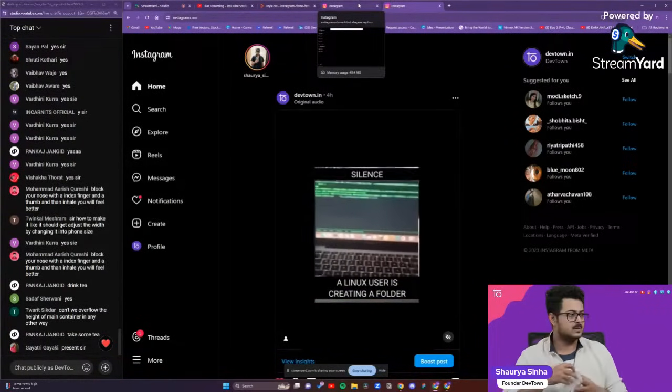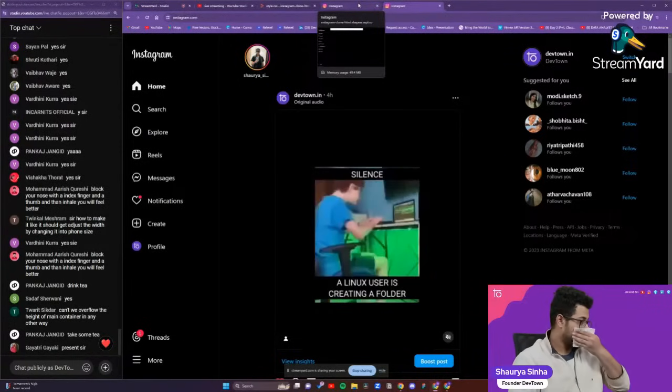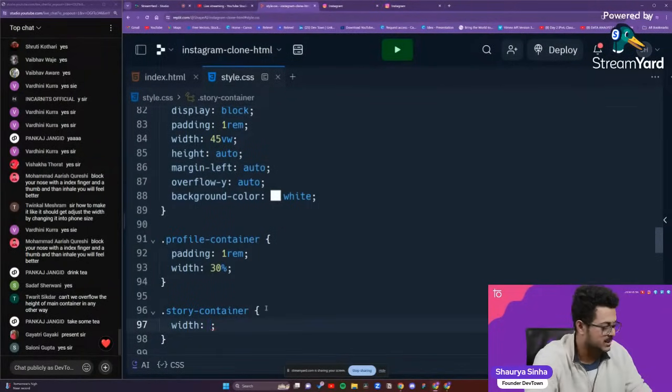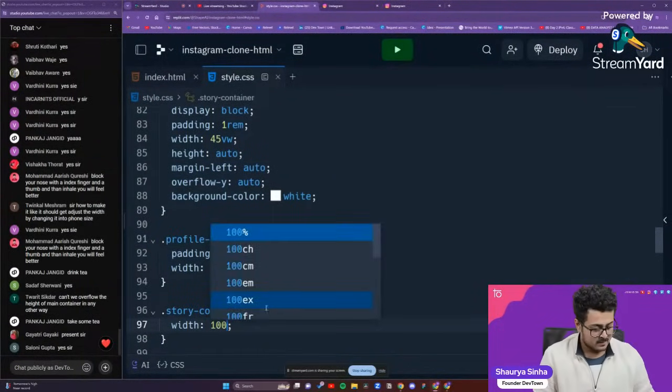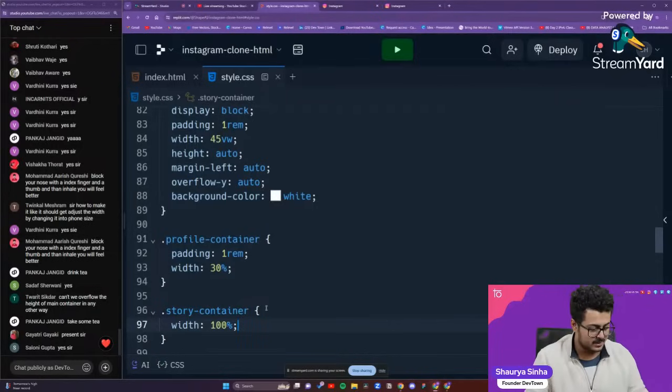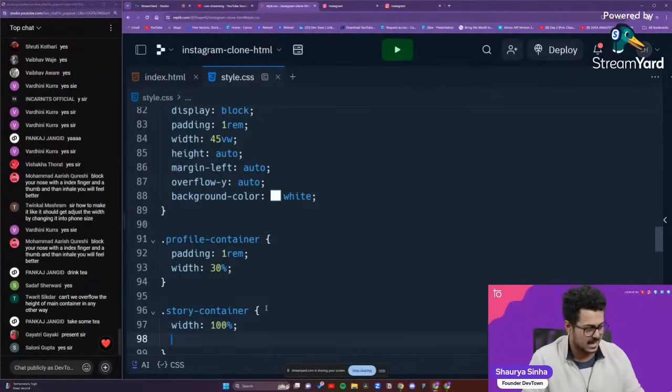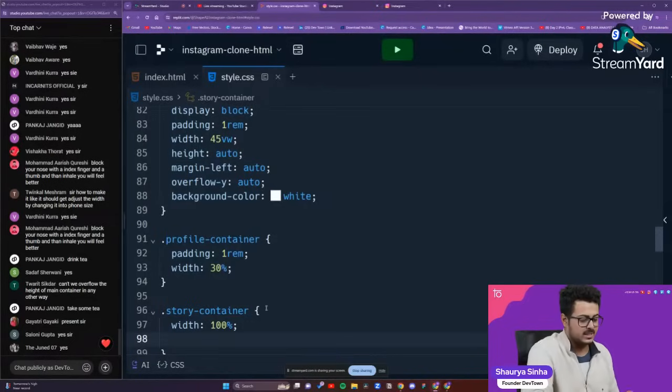Think about it a little bit. Let's give it a width of 100% itself, based upon its parent. So we'll give it a width of 100% for right now. We'll change it if we feel like we need some changes in that, at a later point of time, guys. I don't think that will require any changes.